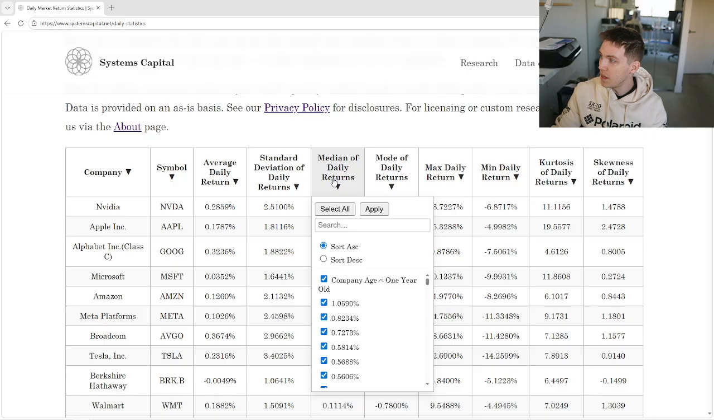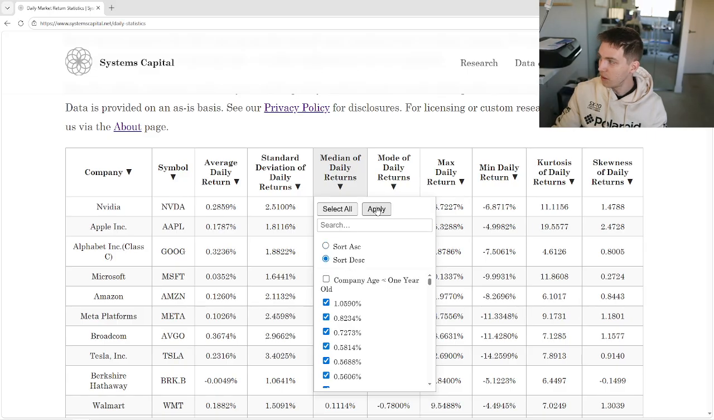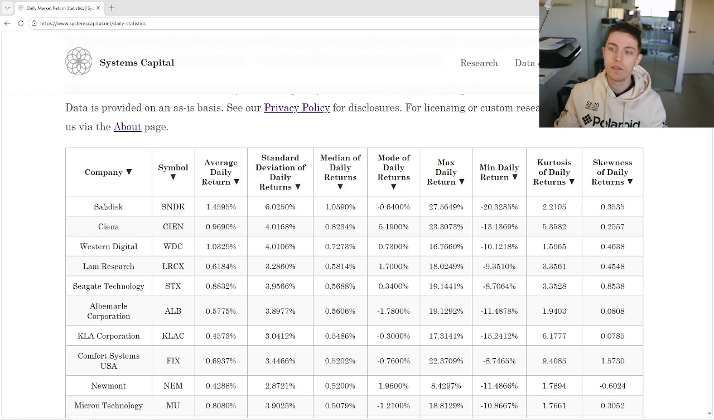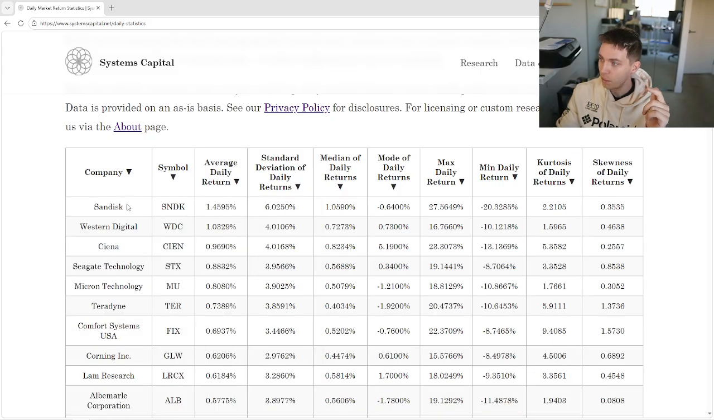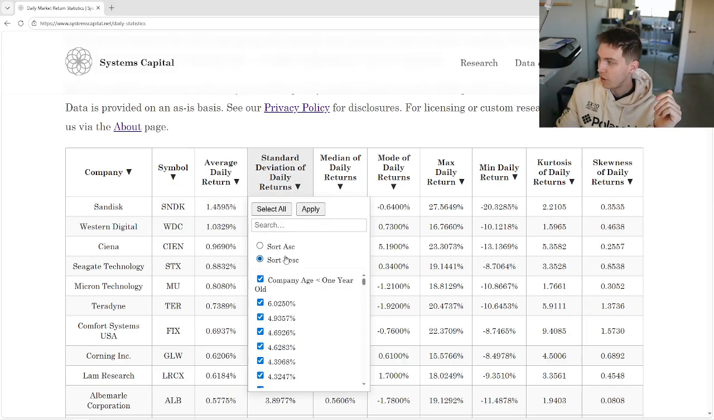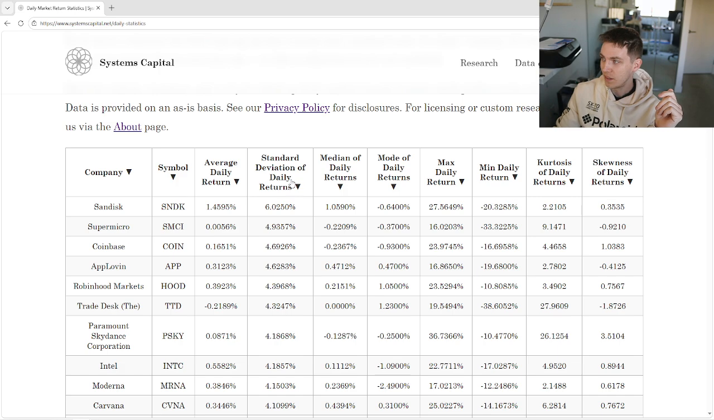So we can take the median daily return. Let's filter out young companies. We're seeing that SanDisk is performing really well on the median. I prefer median over average because the median is a little bit less focused on outlier days. If you want stable performance, I go for median rather than average. But SanDisk is still high as can be on the average daily return. That's awesome. It's also probably super high on standard deviation.